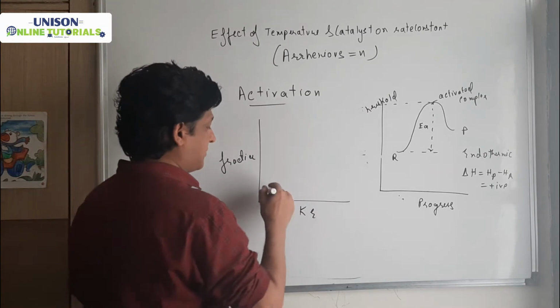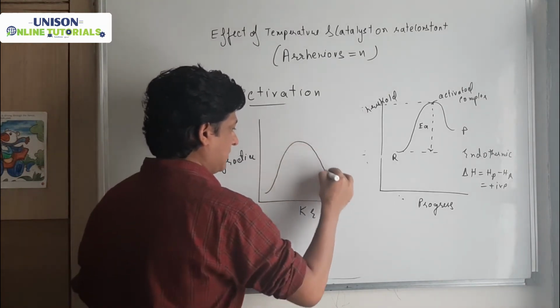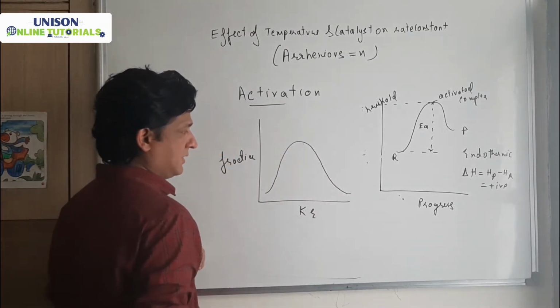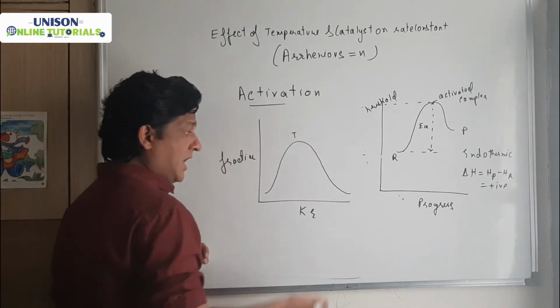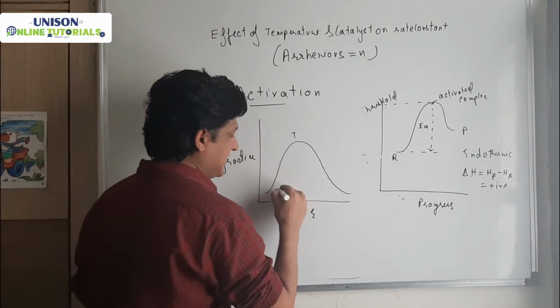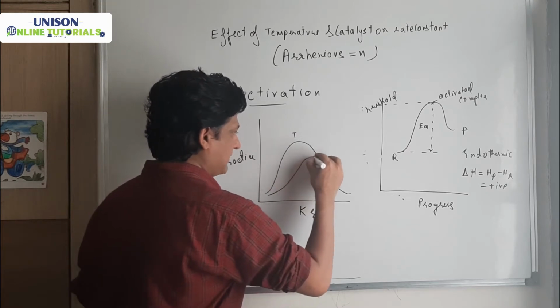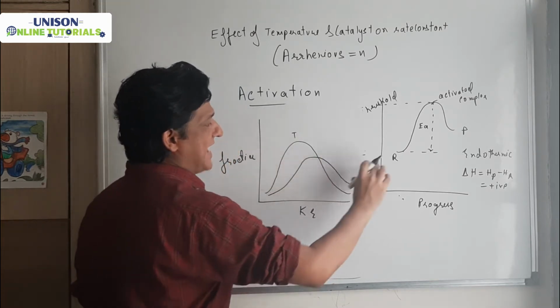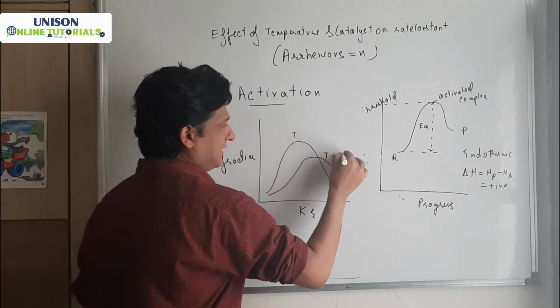Clear? So अगर एक particular temperature पे मैं बनाता हूं, so this is the curve. And if the temperature is increased, this curve again flat हो जाएगा. T plus let's say 10.